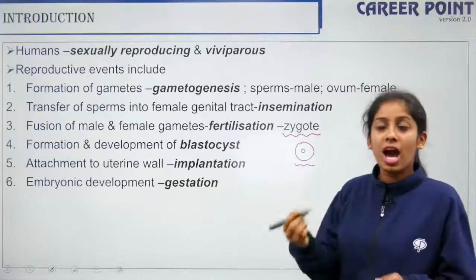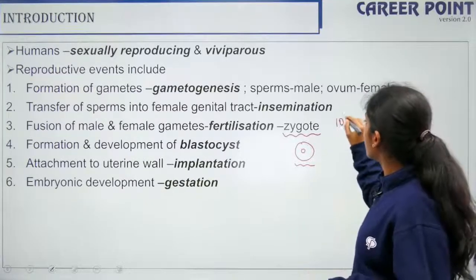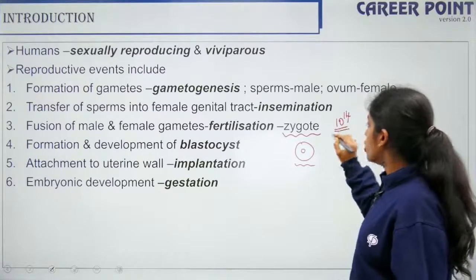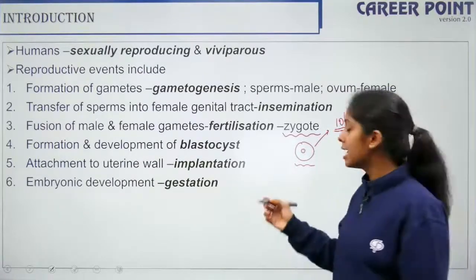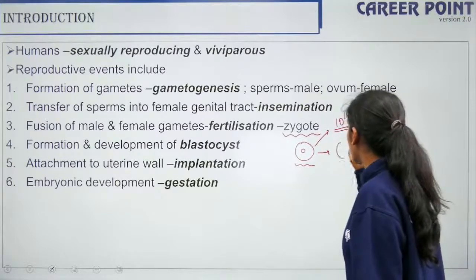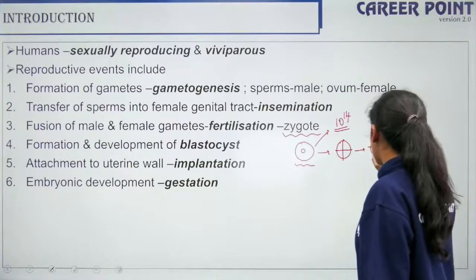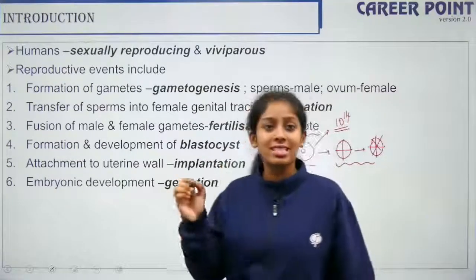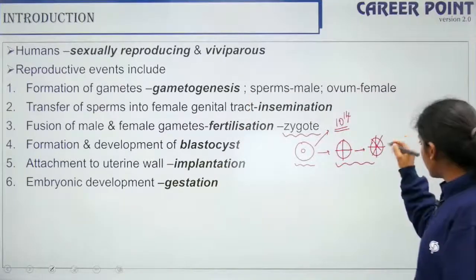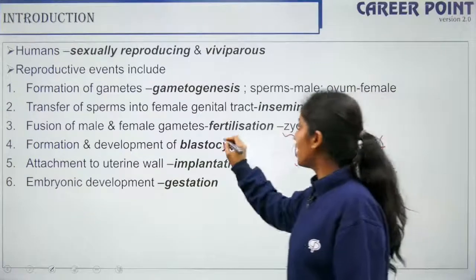But how come we are multicellular organisms today? Today we have 10^14 cells on an average. So how come from this single cell we come to have so many cells? It is because your zygote undergoes a series of divisions. When it reaches the 8 to 16 cell stage, so when it divides like this to form the 8 to 16 cells, that is your blastocyst.